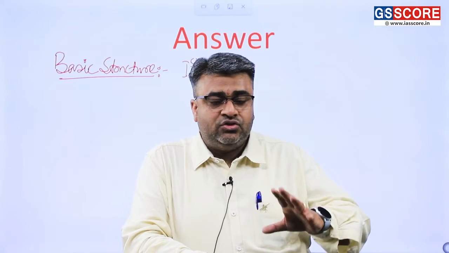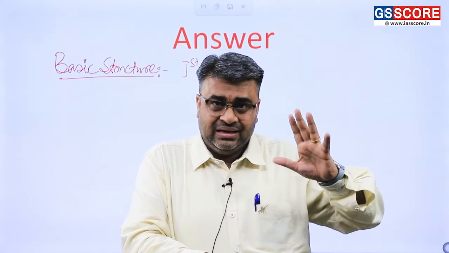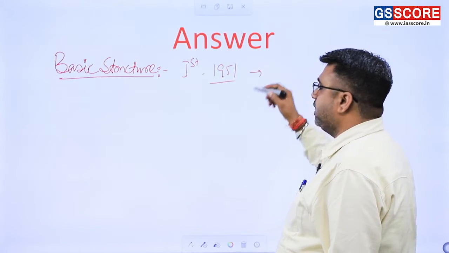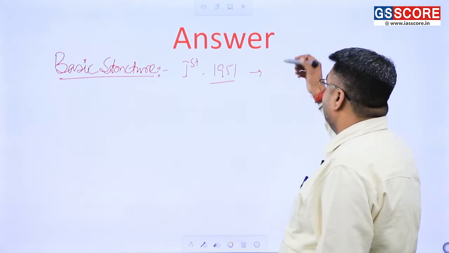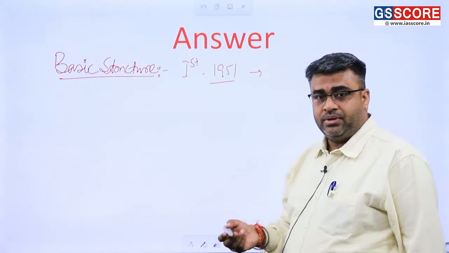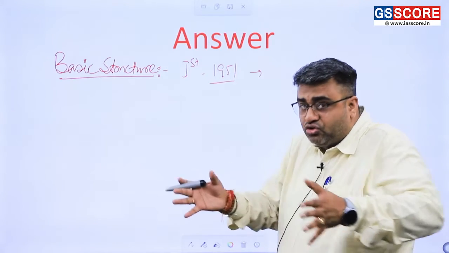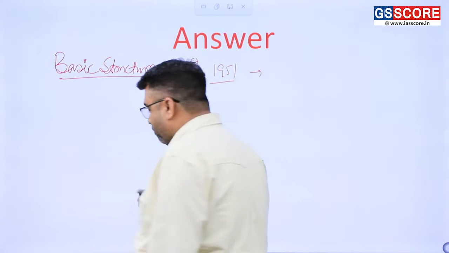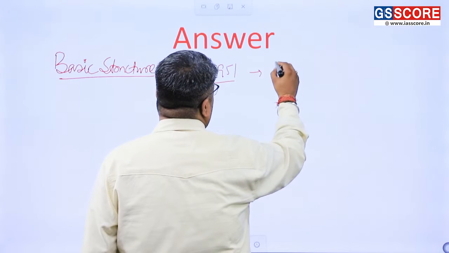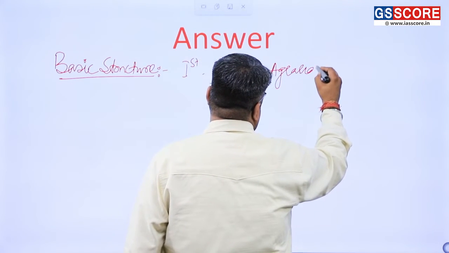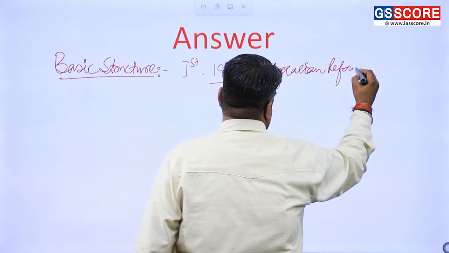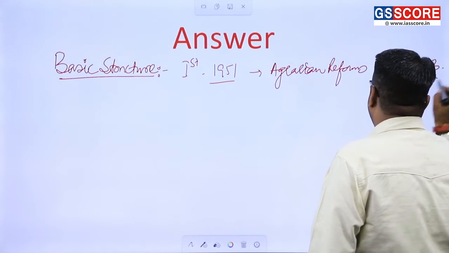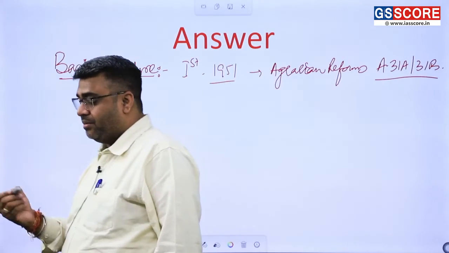So to keep such a socialist mindset, government started doing some reforms, more specifically abolition of the zamindari system, and to keep this nationalization concept, so that land distribution should be rationalized, the government came out with this first constitutional amendment, which was basically pertaining to agrarian reforms. And Article 31A and 31B were inserted by the amendment.